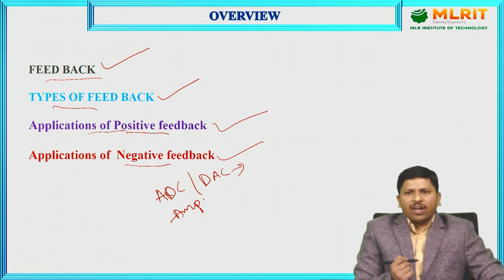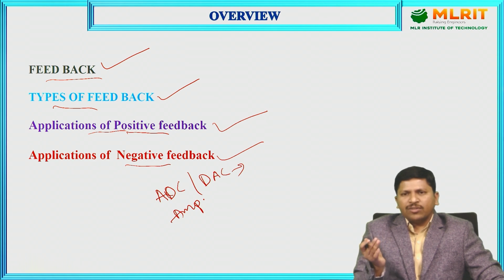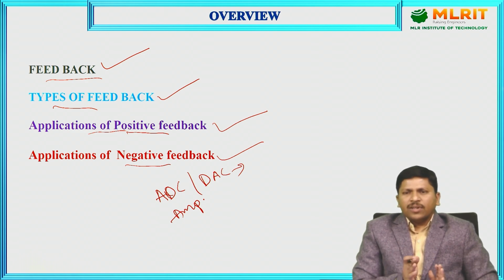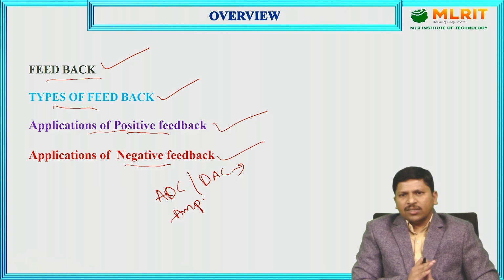This is what we have learned from today's session: what feedback is, what the types of feedback are, and the applications of positive and negative feedback. We also learned which type of feedback reduces the gain or the error signal in a control system. So this is today's session about feedback. Thank you all.